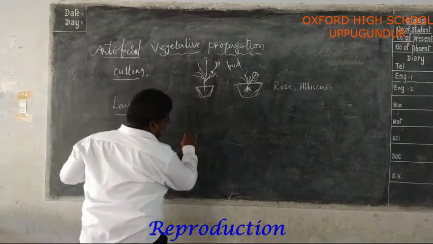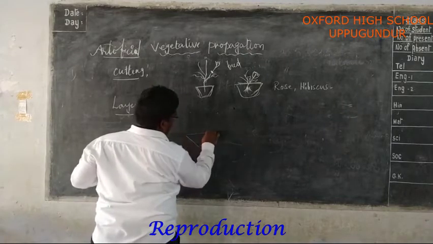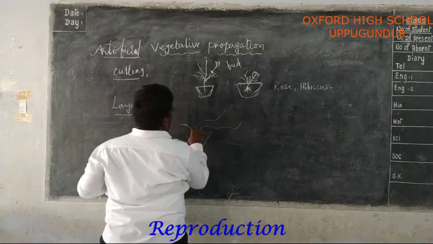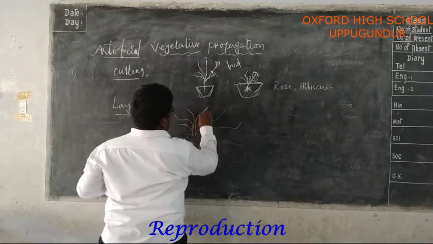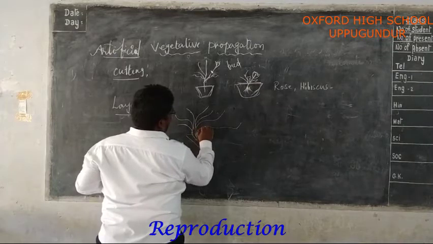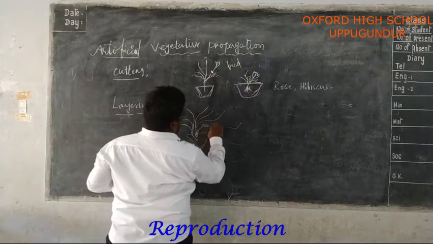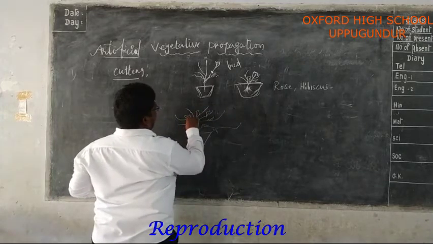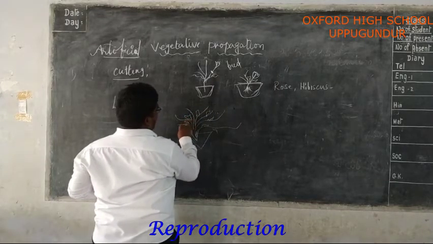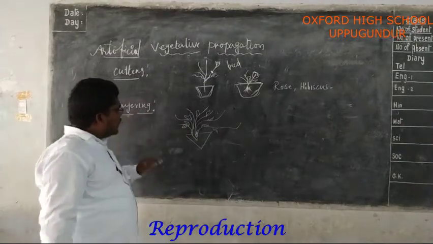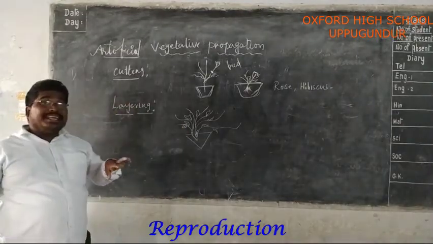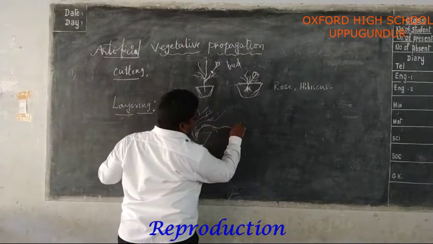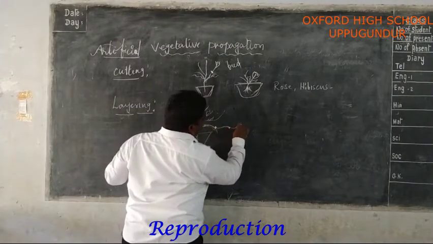In this method, we can bury one of the branches of the plant that has at least one node.